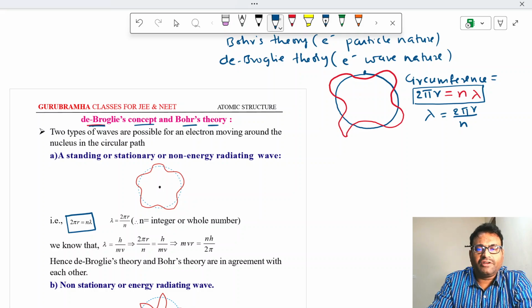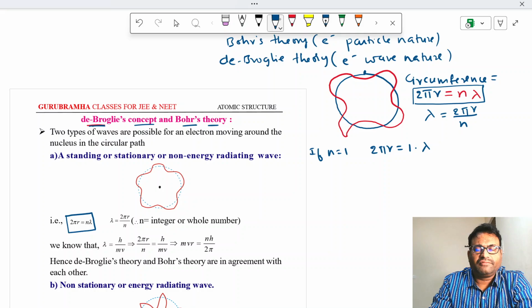For example, if n is equal to 1, that means the first orbit, then 2 pi r is equal to 1 into lambda, an integral multiple of lambda. When an electron in the first orbit travels one circumference, it covers one wavelength.